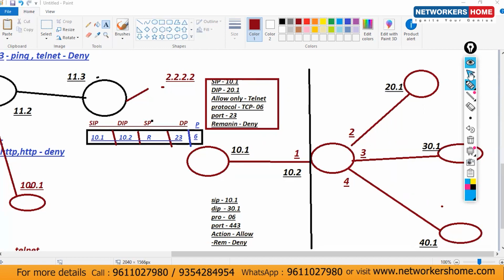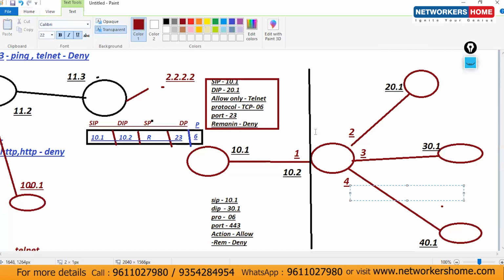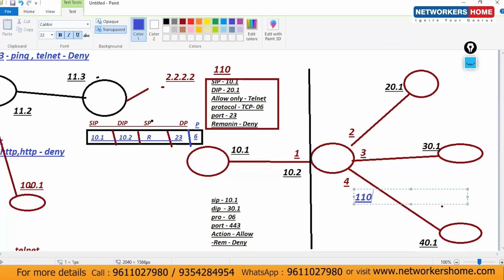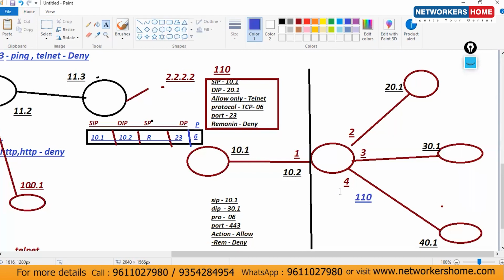Okay, let's consider you have implemented that ACL on this interface. This is the ACL, and the ACL number I'm using here is 110. 110 is an extended ACL, which is the extended concept here. Let's consider I have configured that ACL on this interface. So guys, tell me, will it work?